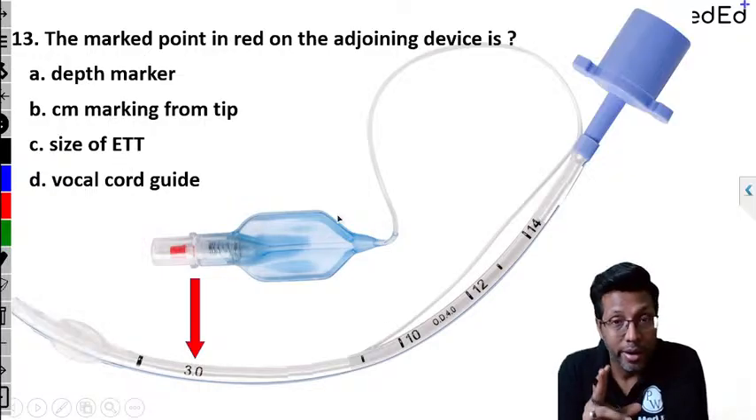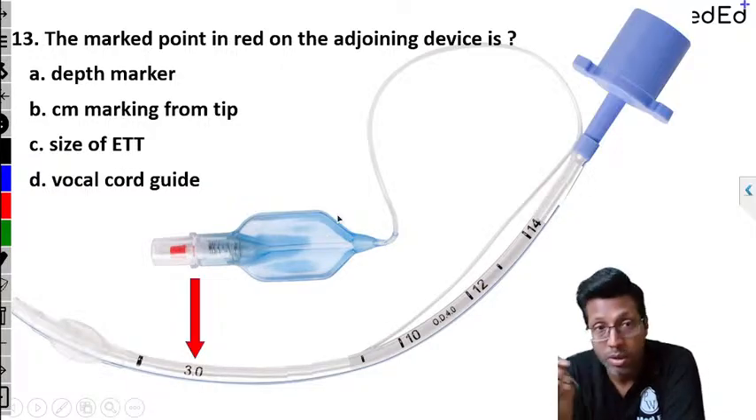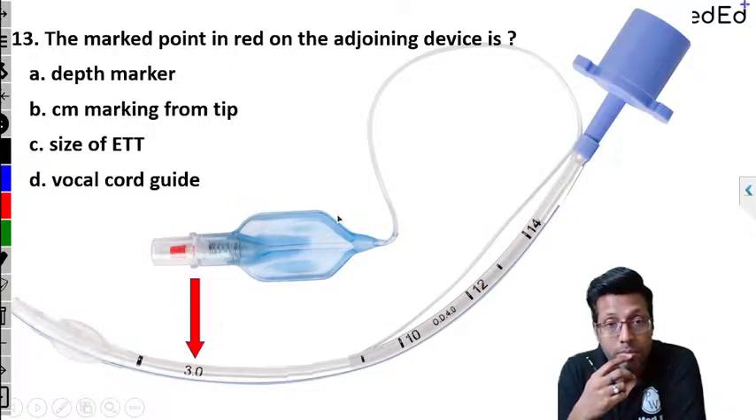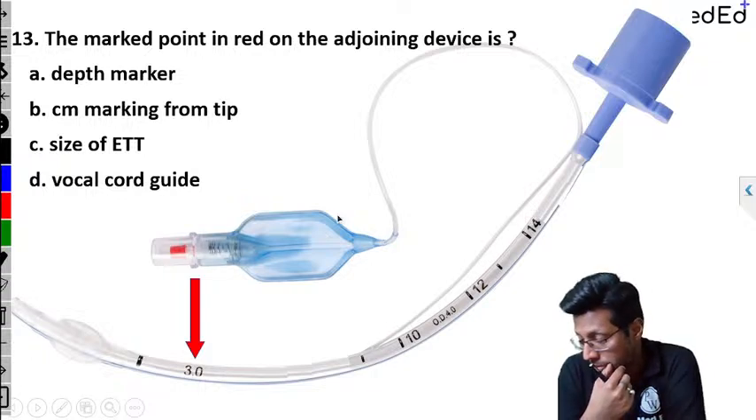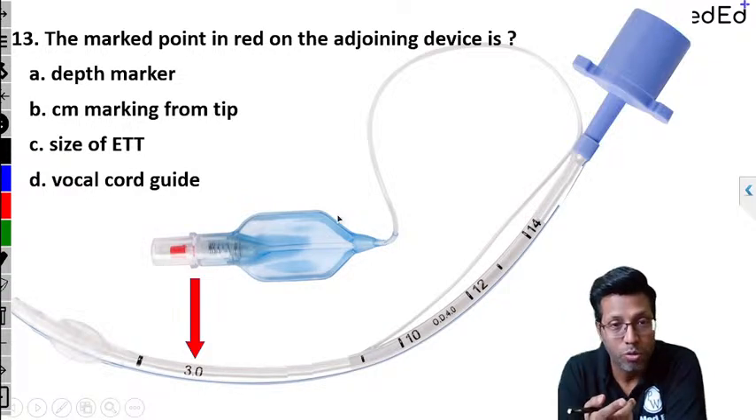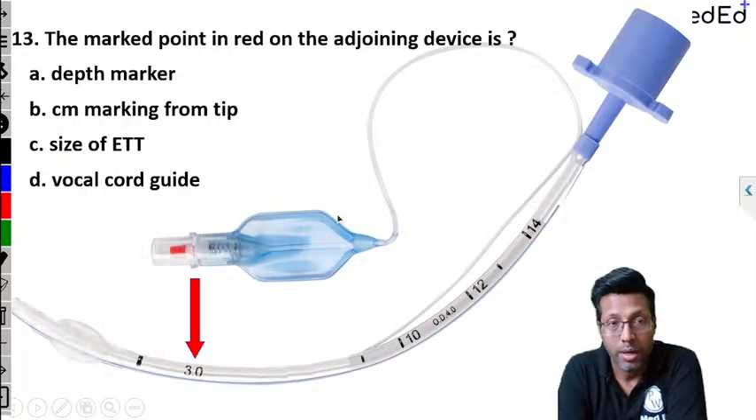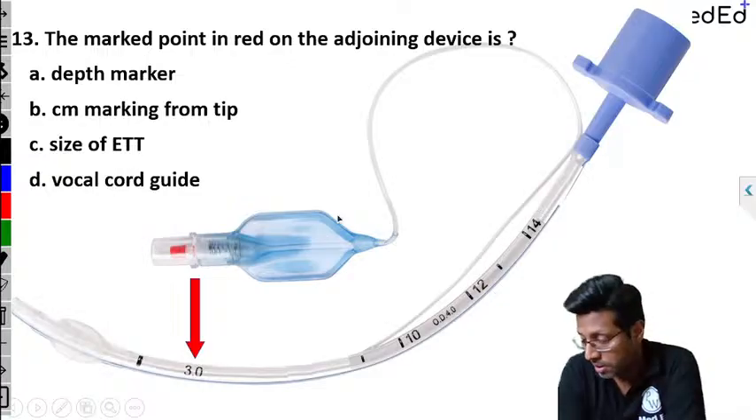Question number 13. The marked point in red on the adjoining device is: A, depth marker; B, centimeter marking from the tip; C, size of endotracheal tube; and D, vocal cord guide. Anyone? I think the image is seen clearly, right? So what is that point marked? Depth marker, centimeter marking.